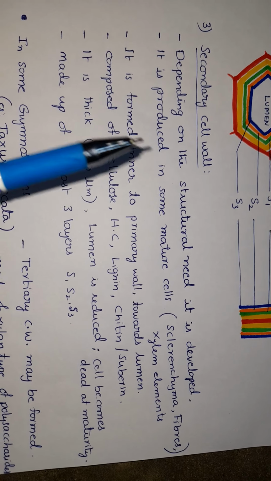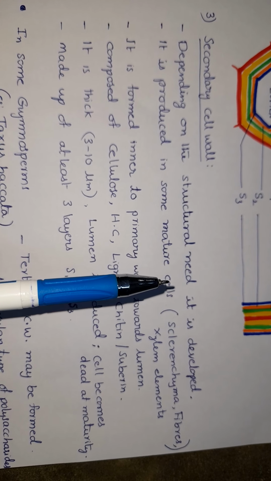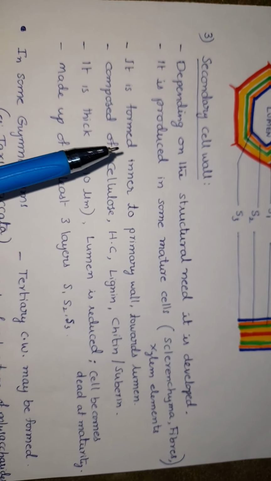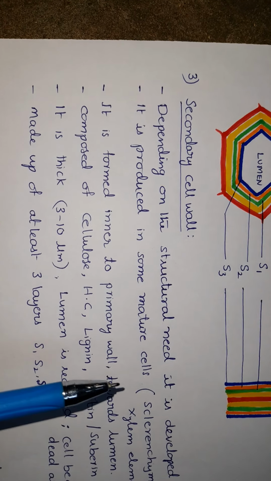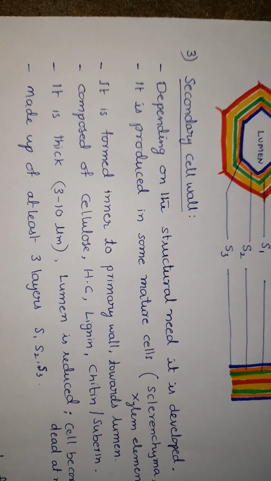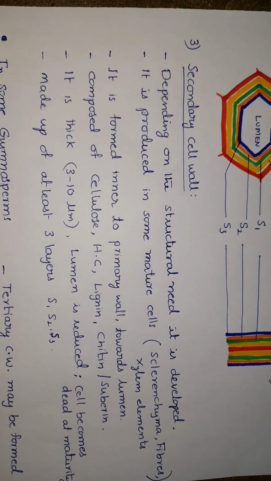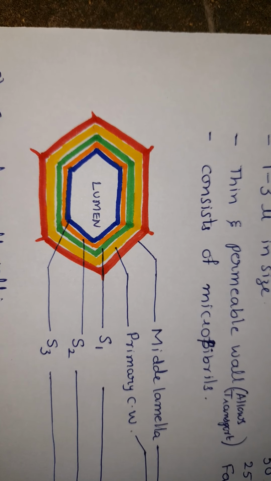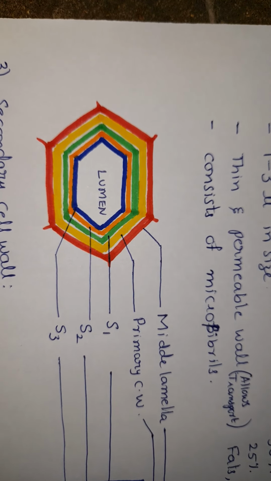Next, third one is secondary cell wall. Depending on the structural need, means based on the necessity, here it is developed. It is produced in some mature cells only, like sclerenchyma, xylem, and fibers. Secondary cell wall is formed inner to primary wall towards the lumen.